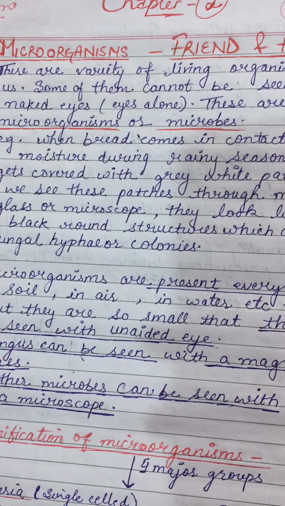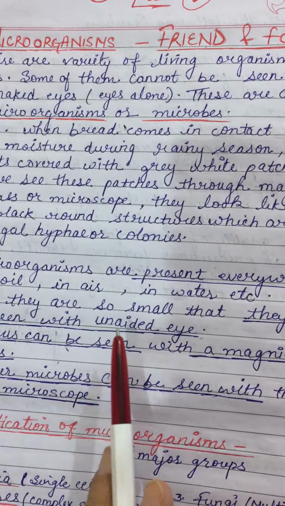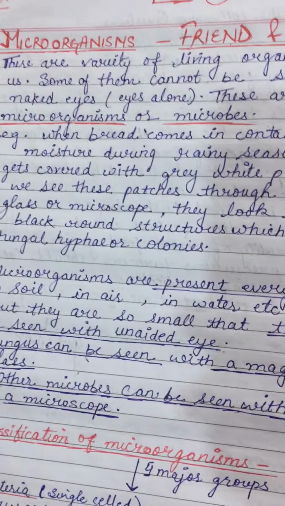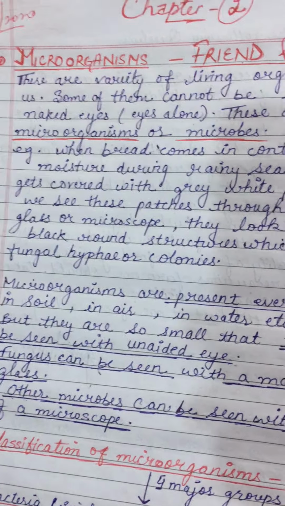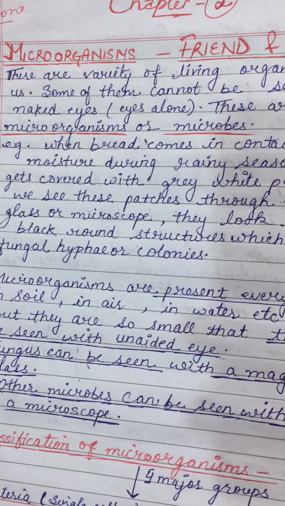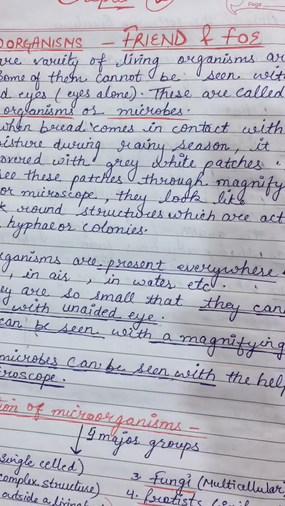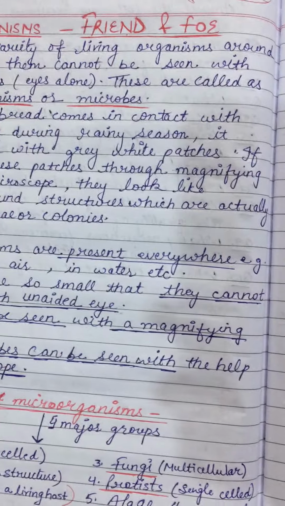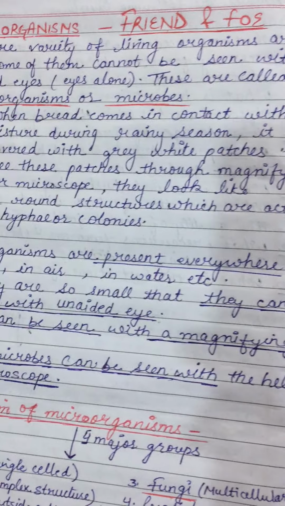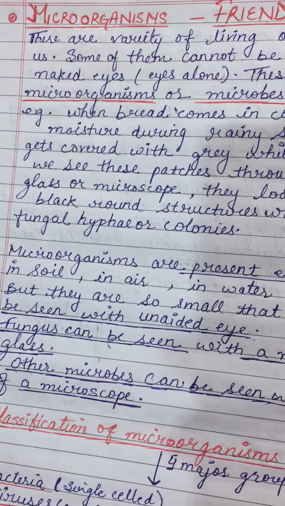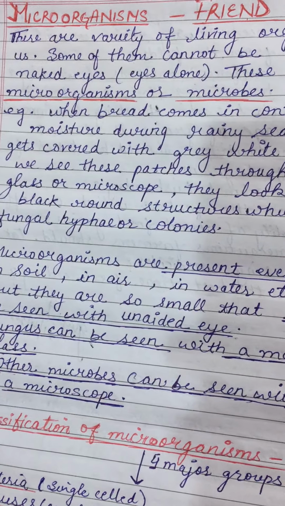Such organisms which cannot be seen with naked eyes are called microorganisms. Micro means small. They are called microbes. For example, when bread comes in contact with moisture during rainy season, it gets covered with gray-white patches. And if we see these patches through a magnifying glass, they look like black round structures. These round structures are actually fungal hyphae or fungal colonies.